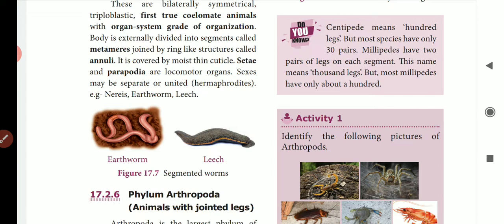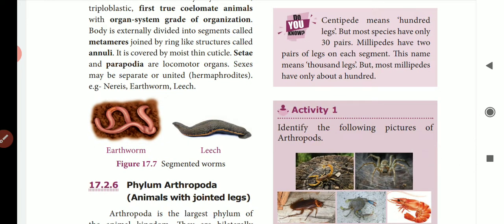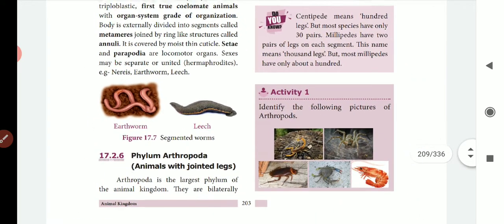It is covered by a moist thin cuticle. Their outer covering will be a little moist. Setae and parapodia are locomotor organs. So setae means they have stiff hairs on their bodies, and they also have unjointed legs. These unjointed hairs act as locomotor organs which help them to move from one place to another. So they have separate sexes, or some of them are hermaphrodites. What is meant by hermaphrodites? Those having both sexes are called hermaphrodites. Example, earthworm and leech.